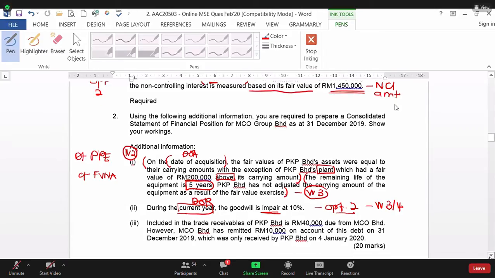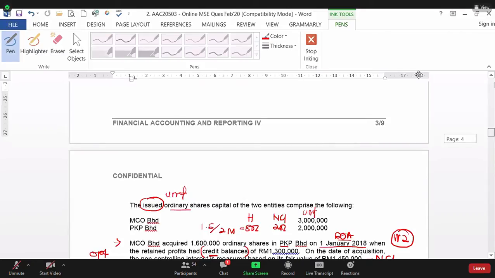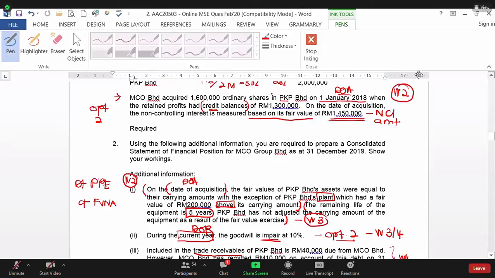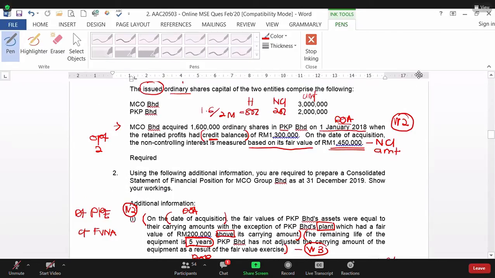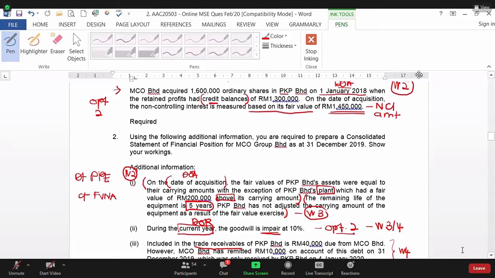Okay. Now, this one, as usual, we did already. Trade receivable. So when I said trade receivable, it was current asset. So absolutely this one working 4. So you got working 2 here. Right? Here is working 2. Calculate at DOA. And then additional information. First Roman split into 2 workings.